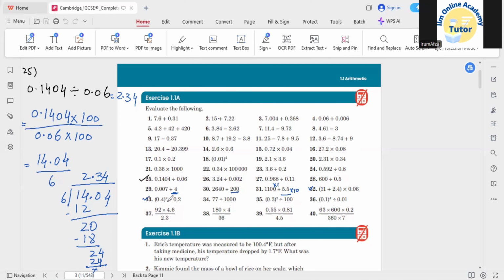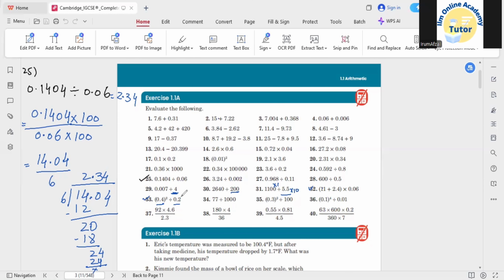In 33, they gave us 0.4 square. Square means that you need to multiply a similar number with itself again. So 0.4 times 0.4, and whatever number you get after multiplying, you need to divide it by 0.2. Before that, you need to change it according to a whole number. Then it will be easier for you.